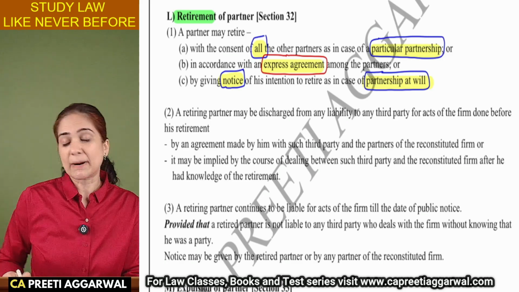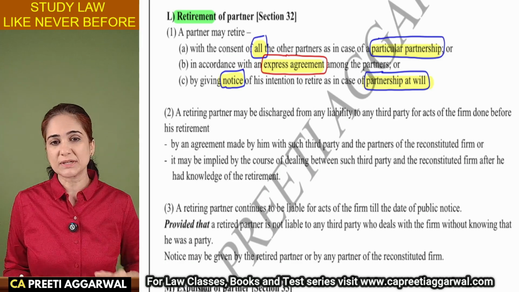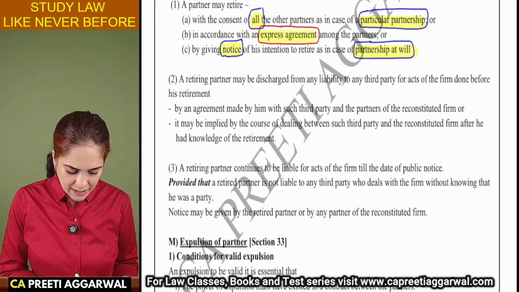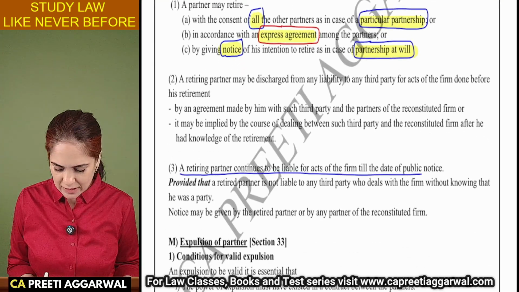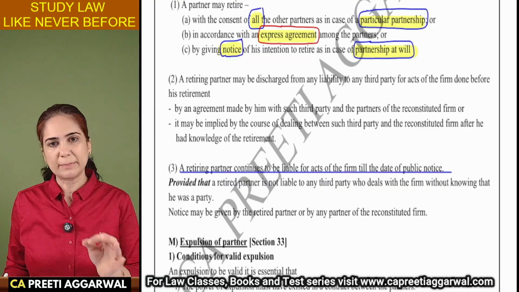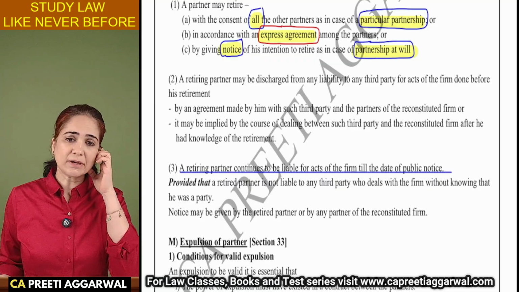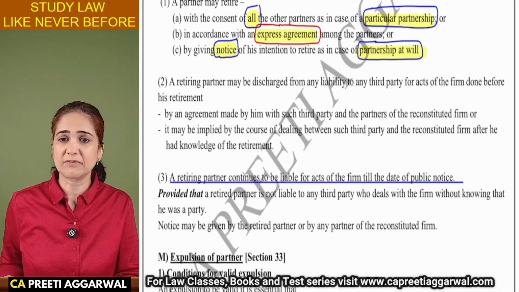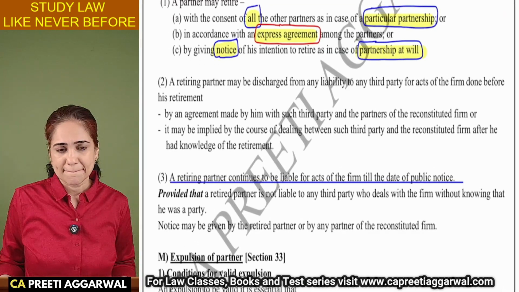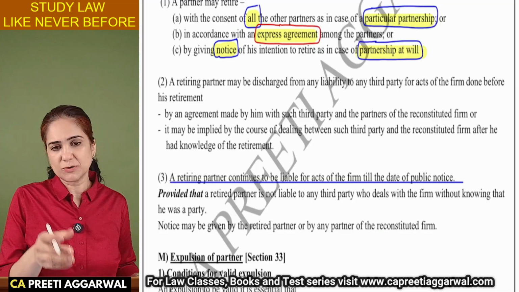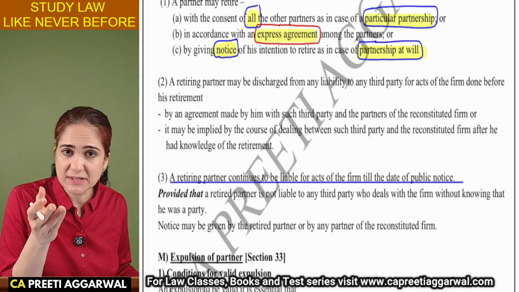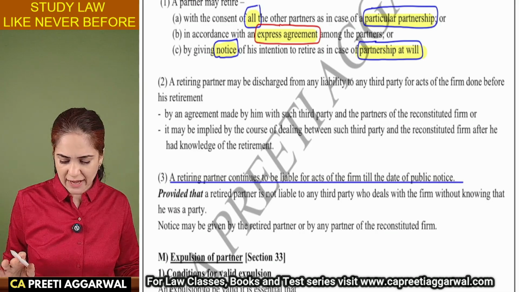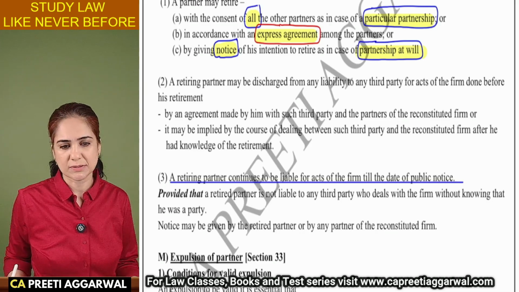Now, if a partner is retiring, public notice is compulsory. The retiring partner will continue to remain liable till the date of public notice. So the retiring partner has to give a public notice, or the firm can give a public notice, but giving public notice is compulsory. If the third party is entering into a contract without knowing that this partner has retired because no public notice was given, then he will continue to remain liable for all the acts done till the date of public notice.